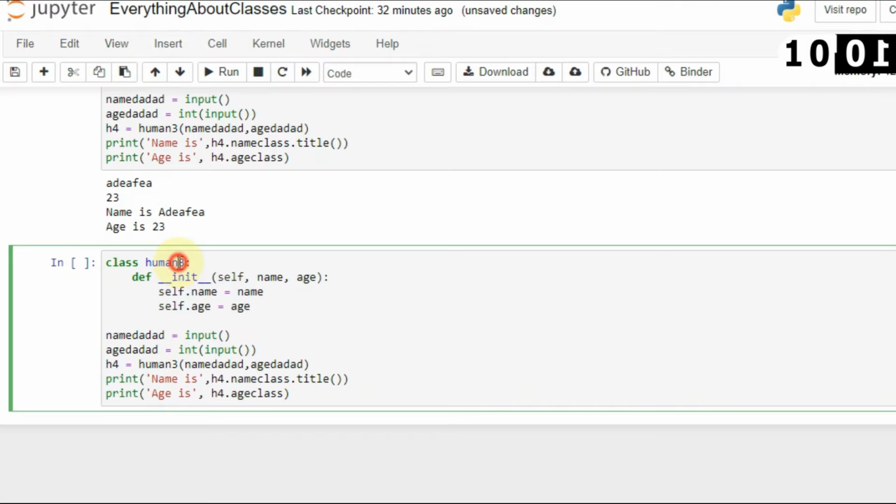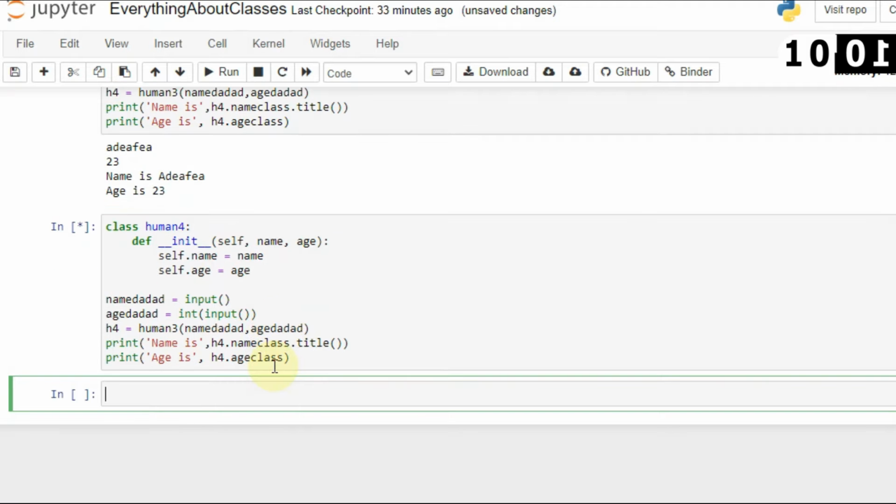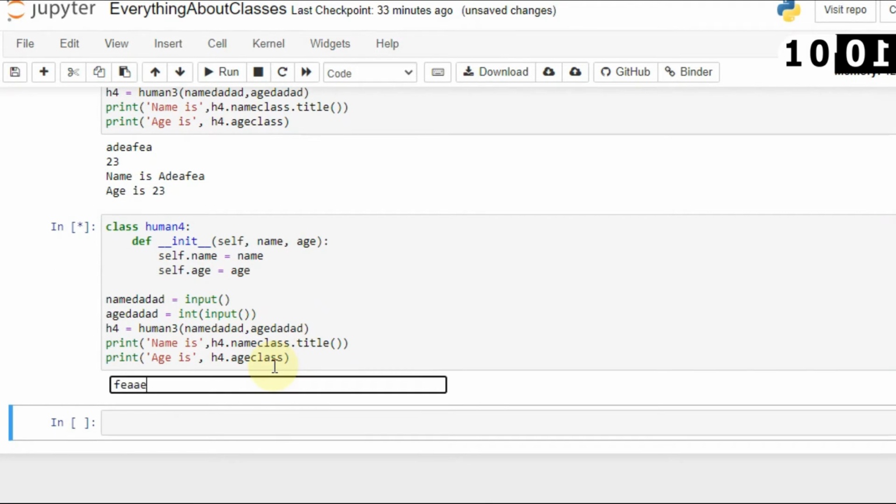Okay, let's say human 4. Now I have come to classes. Now you already understand how you can pass the values inside the main function, how you can access the main function, etc. Now let's see how you can create a method inside a class. A method is simply a function, but it is always associated with a class.